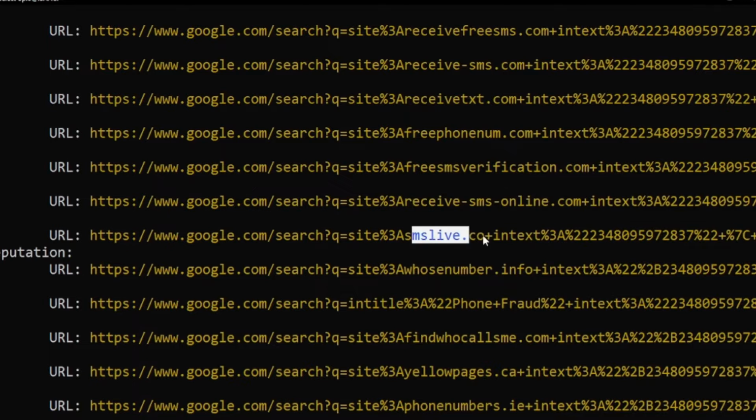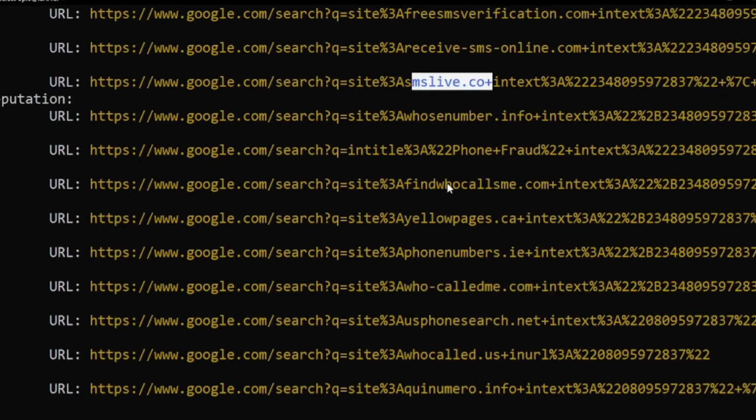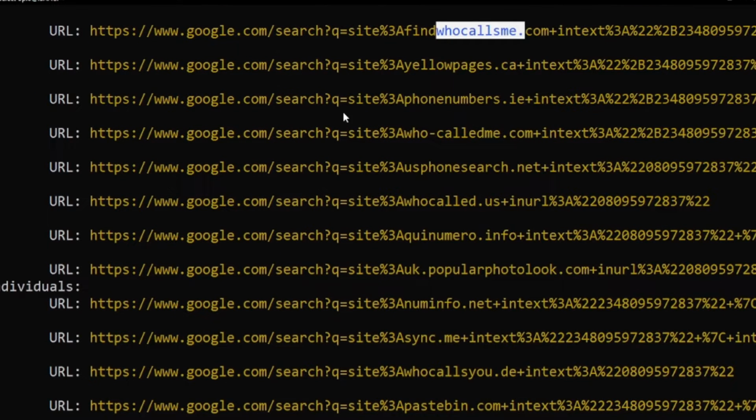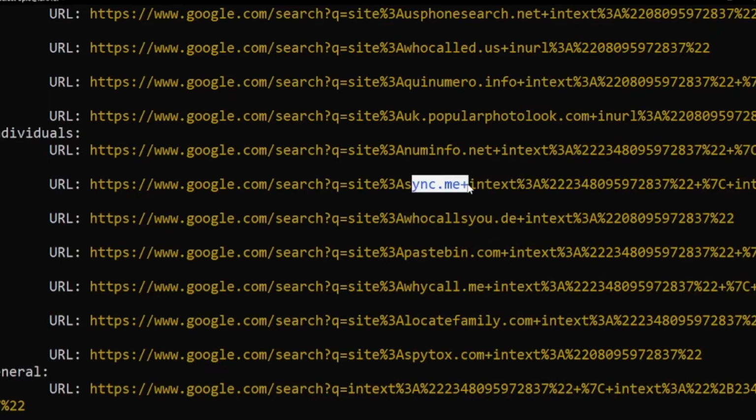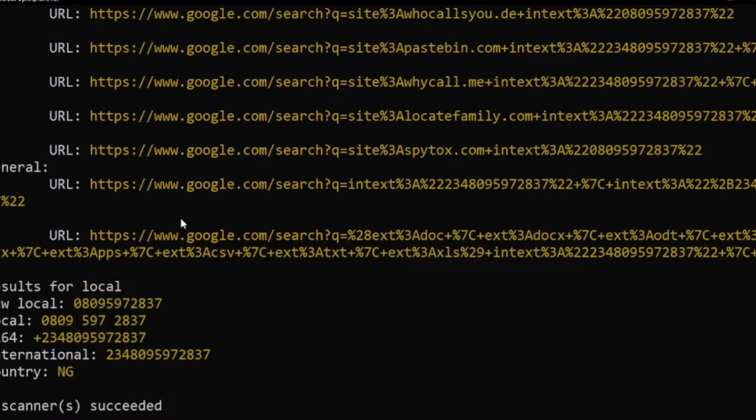If you receive text and all that info, sometimes they are stored. So all these call me, find who call, and all those other services. At individual level also, it tries to go as detailed as possible, and it will try to look for the pieces of that number. If you look at all this other output, the pieces of that number are available throughout.